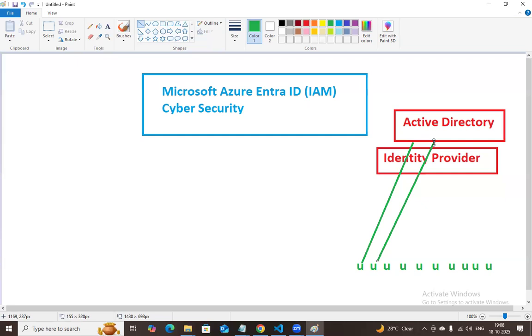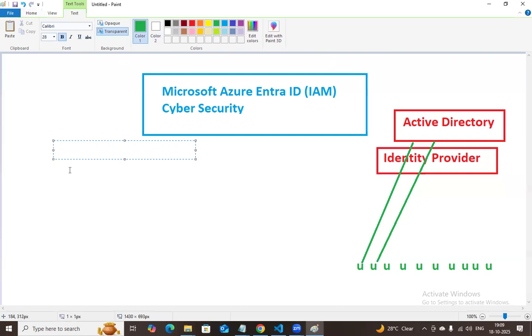Later, when cloud came into the picture, Microsoft took this Active Directory into the cloud. That is the Microsoft Active Directory. Later the cloud was named Azure, so Azure Active Directory. They took that Azure Active Directory into the cloud.